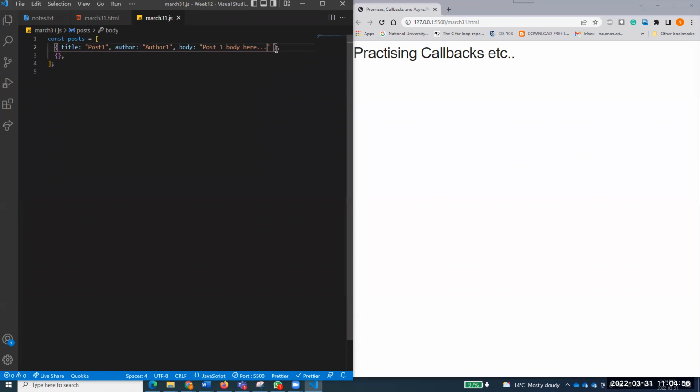So this is one post that I've created. I want to just copy this one for the second one, and we'll make a little changes over there. Copy this, paste this, and this is now post 2, and this is now author 2, and this is now post 2 body here. But why it's not recognizing? Maybe I have just misplaced some inverted commas, something like that. Okay, here it is missing an inverted comma over here. Okay, so these are the 2 posts that I have defined, right? This is an array of posts.